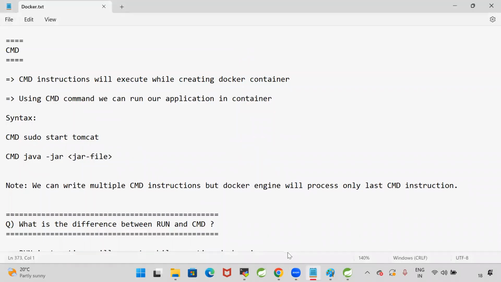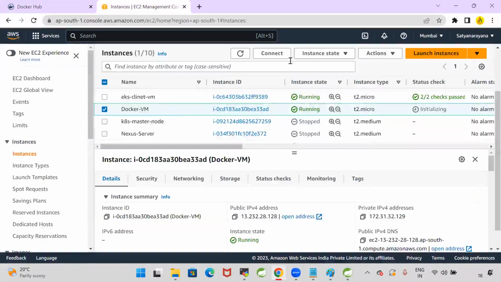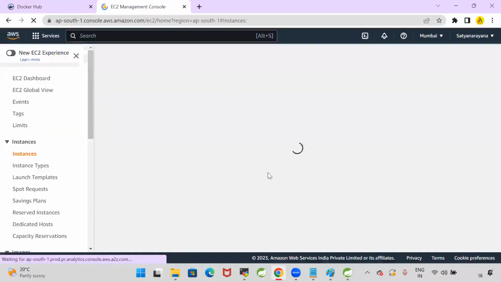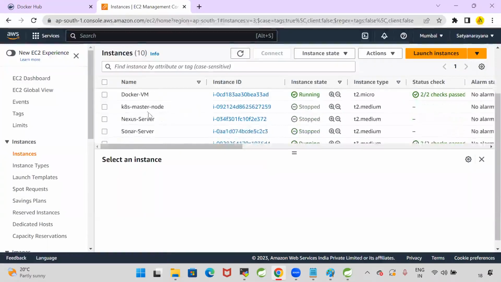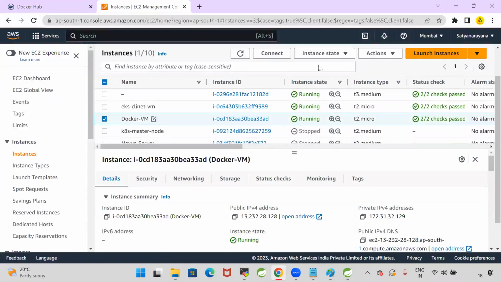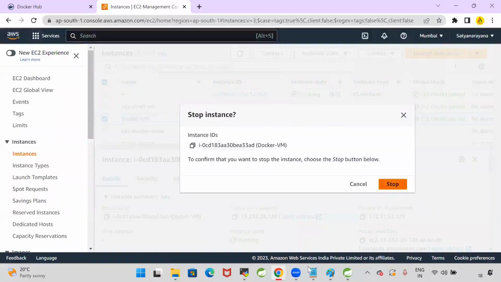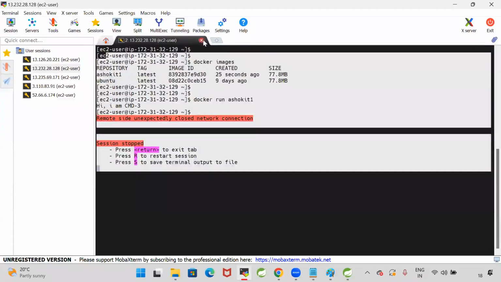I'm uploading the notes into our portal. Once your practice is completed, just stop your machine. We are using a Linux machine in the AWS cloud, right? Once your practice is completed, stop the machine which we have created. This is my Docker VM. It is in the running state. Select it, Instance state, Stop instance. With this, my machine will be stopped. Once the machine is stopped, we will disconnect from MobaXterm.